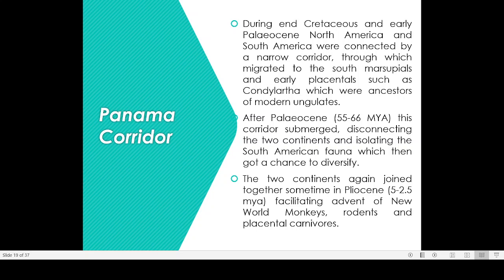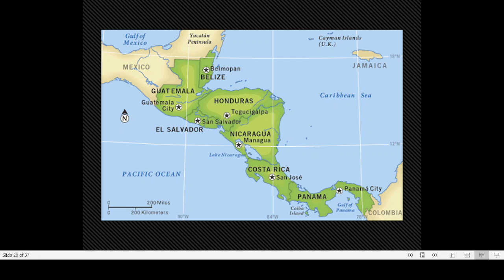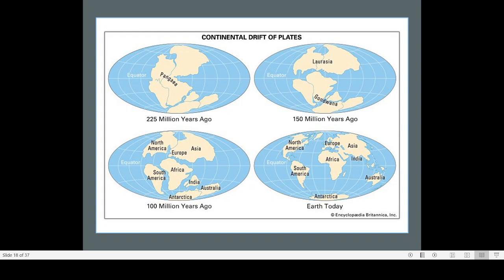Then after the Pleistocene, 55 to 65 million years ago, this corridor submerged. That is, if you take the period between 55 million years back to 65 million years ago, we cannot see any Panama corridor there. North America and South America were two separate continents. Here also you can see that. Around this time, around 50, there was no land connection. This is a separate continent and this is another separate continent.